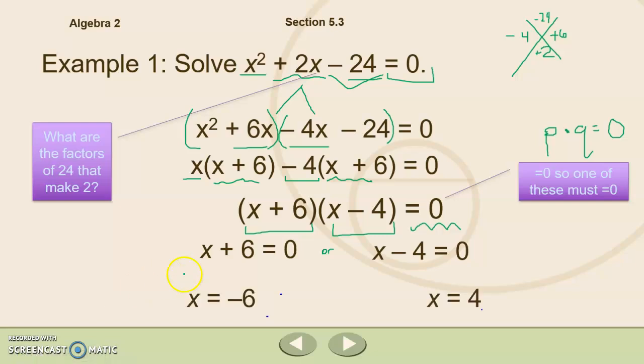So when I solve for x over here, subtract 6 from both sides, I get x equals negative 6. And when I solve for x over here, I get x equals 4. If I were to go back up and check my equation, if I were to plug in a negative 6 here, I would find out that I would get 0 equals 0. And if I were to substitute my 4 back in, I would again get 0 equals 0. So both of those are possible zeros for this quadratic equation.